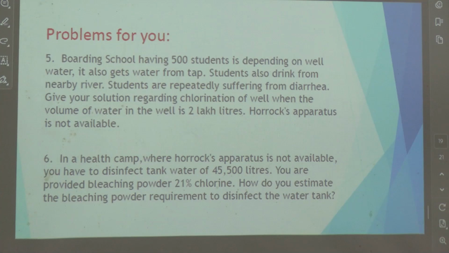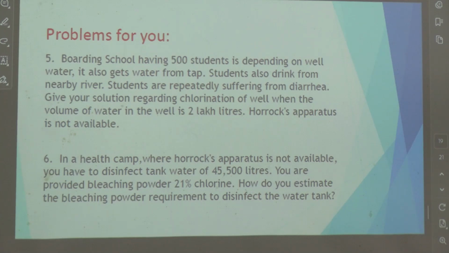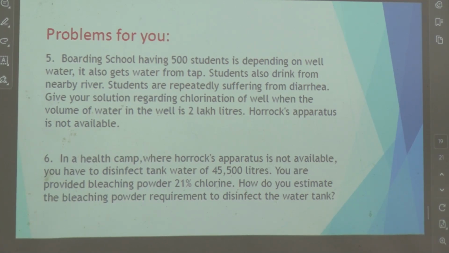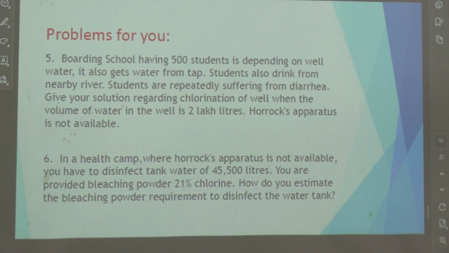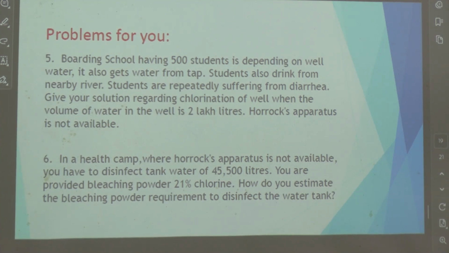I think nothing more is there. Yeah, again the same question. Boarding school having 500 students also gets water from the tap. Students also drink from the river. So they are suffering from diarrhea. Give a solution regarding chlorination of the well. When the volume of the well is 2 lakh liters, Horrocks apparatus is also not available. Okay. So you don't have the apparatus, but the students are taking water from the well, from the tap and from the river. So what solution will you give regarding chlorination of the well?